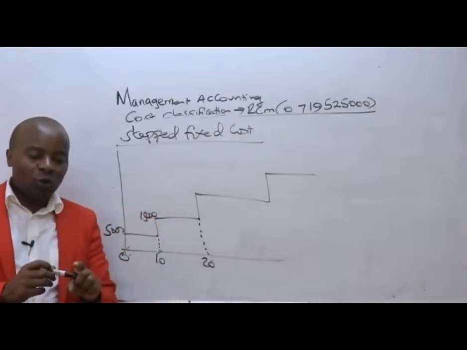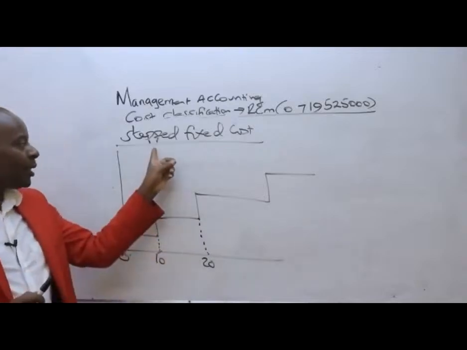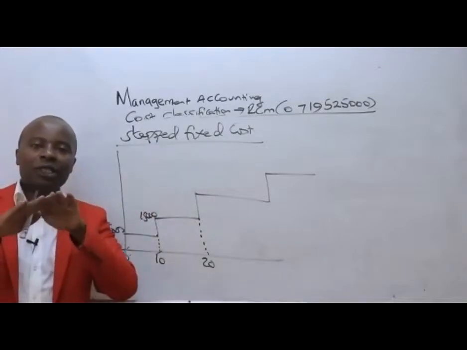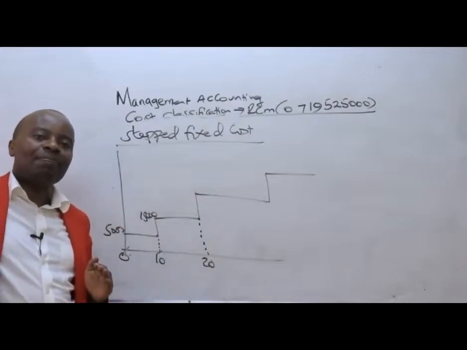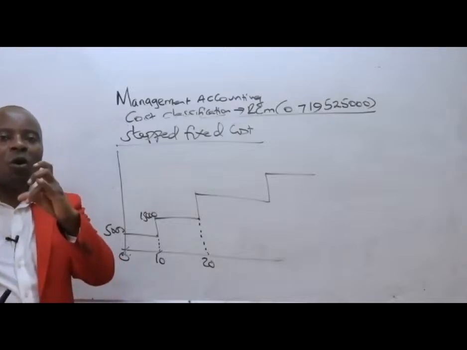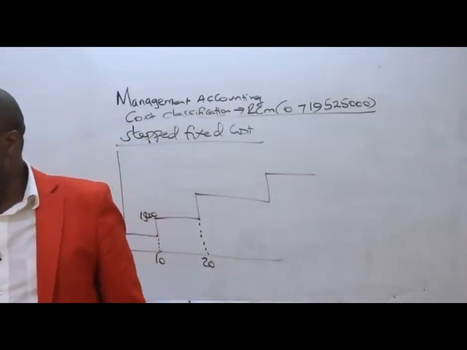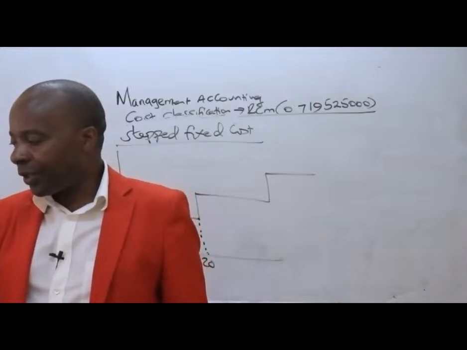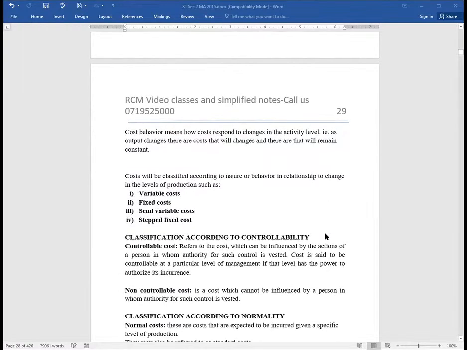I would want you to understand this very well, that stepped fixed costs remain constant over some range. Beyond that range, they increase in a lump sum manner. Increasing in a lump sum means increasing with a one-off amount. And that now marks the end of the behavioral classification, how they behave in relation to activity. Now from there, we've got these particular ones, which are just a walkover that we need to explain very fast.